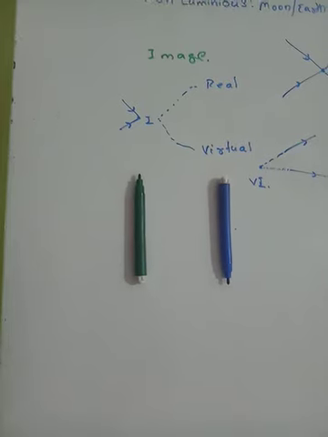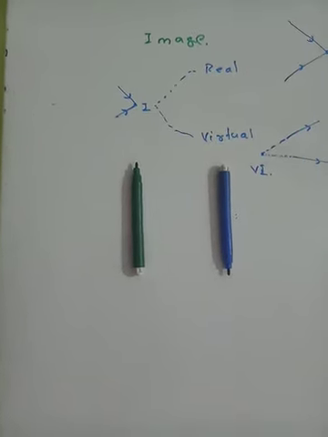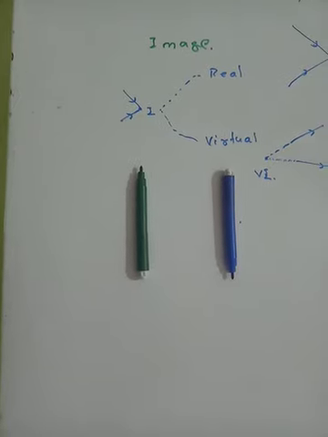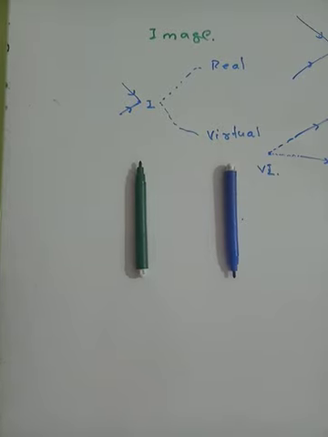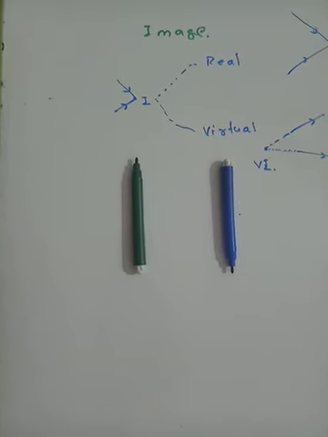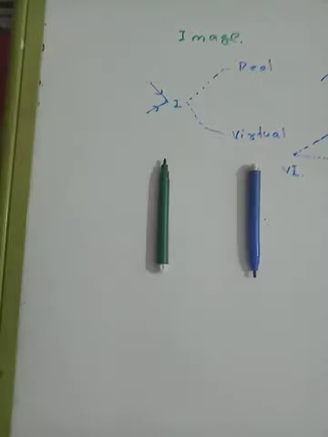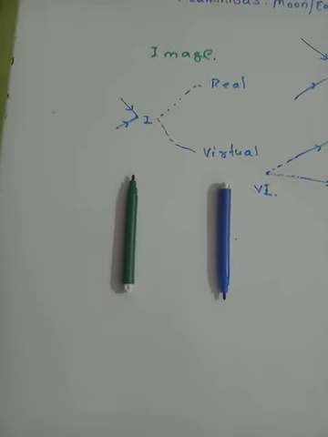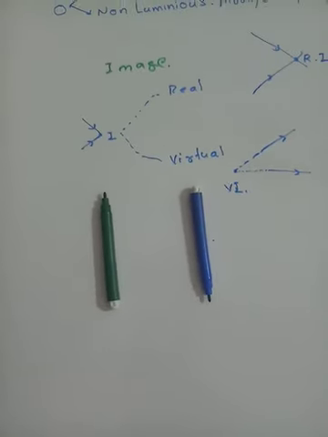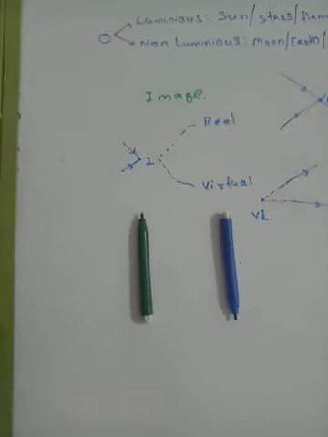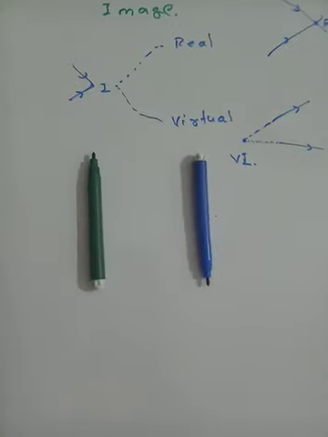Now try to remember when you last saw yourself in a mirror. Do you see your head upwards or downwards? You see it upwards, no? So what kind of image do you see in the mirror? It is a virtual image. Got it? So this is all about the nature of light, and the controversy of light, objects and images, and a few more things I would like to tell you.